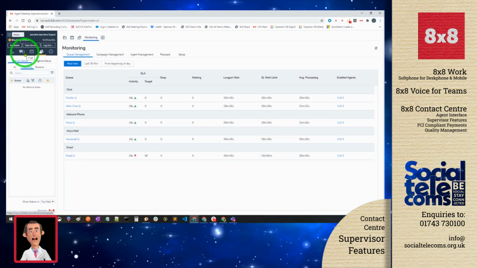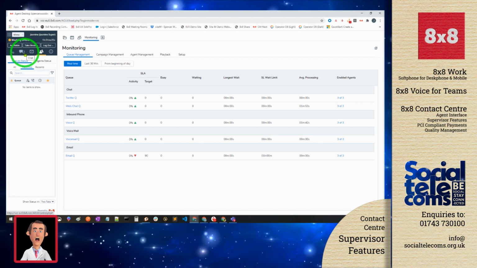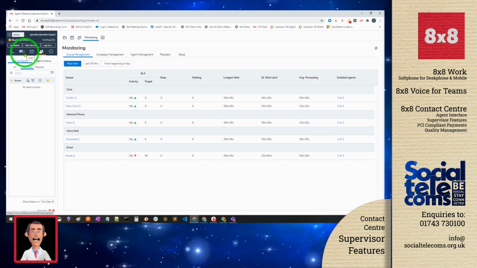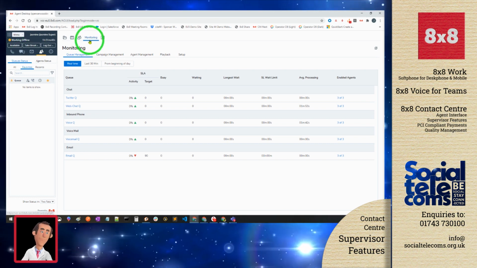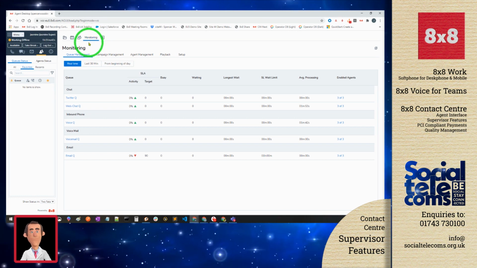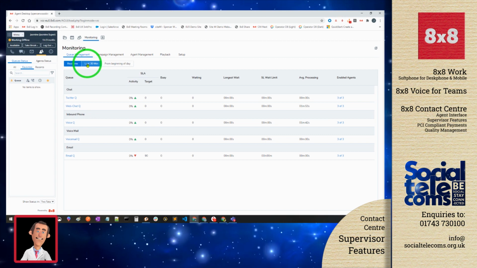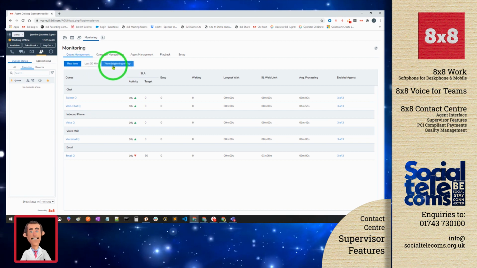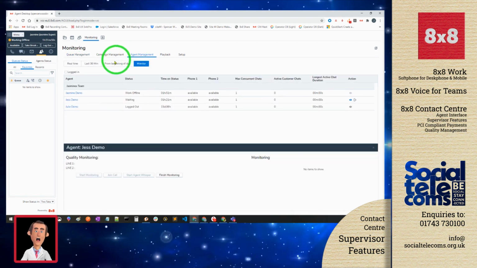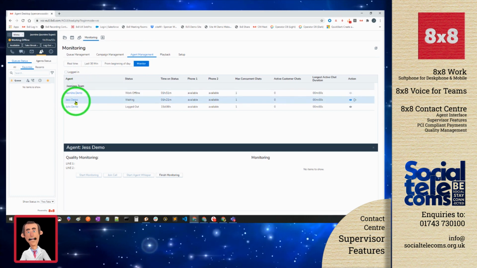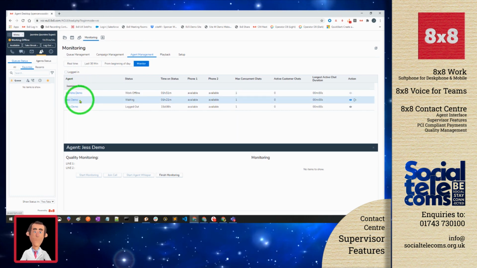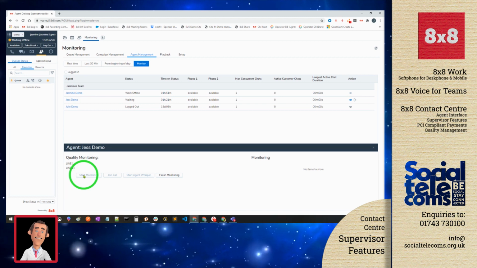The agent interface also delivers a set of supervisor features when enabled. When they are enabled, the monitoring tab is displayed as we can see here. From here, the supervisor can manage any queues in real time for the last 30 minutes or from the beginning of the day. Underneath the agent management tab, the supervisor can choose a user within their assigned team, and when they select that user, they can start monitoring.